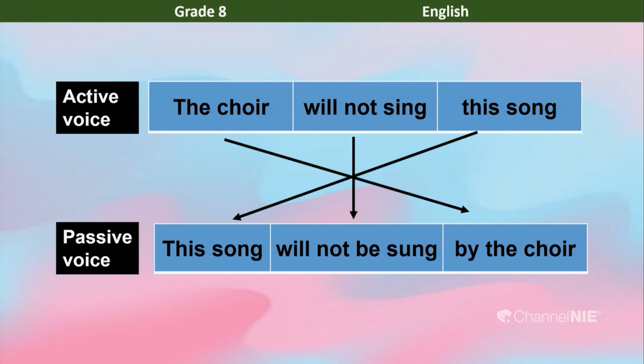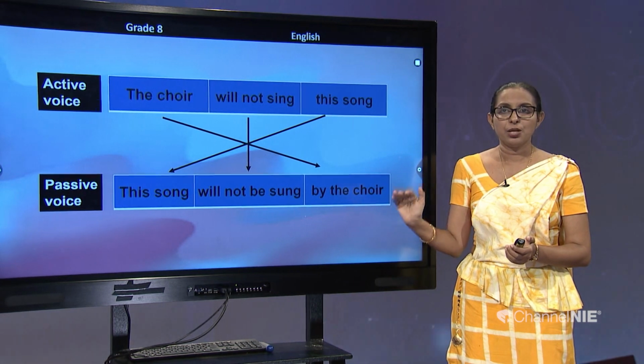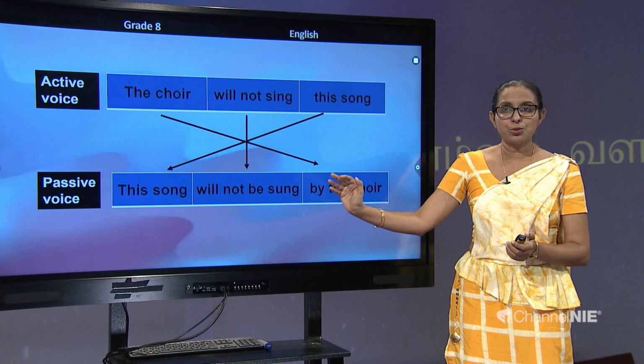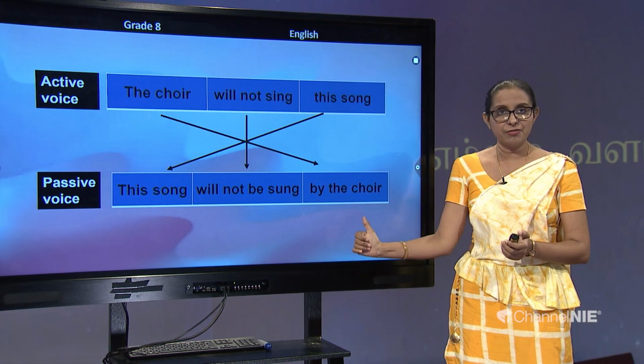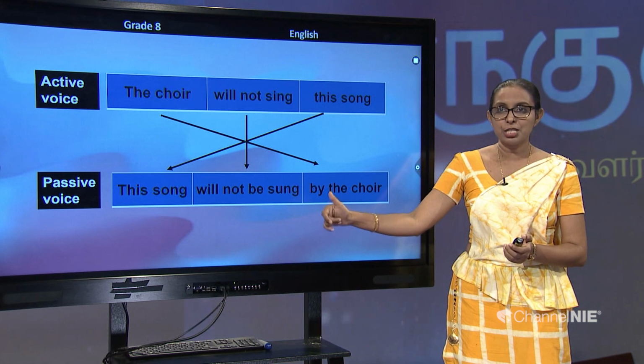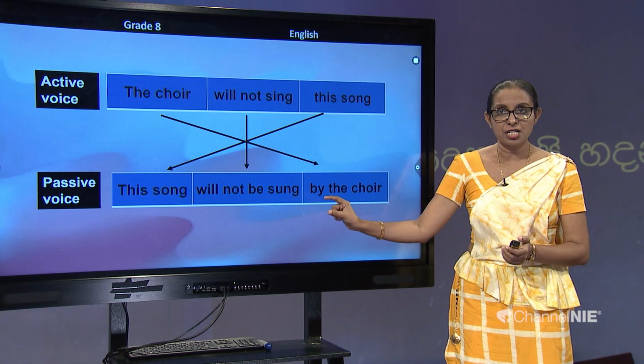When you write it in the passive voice, you know the word order changes. We have this song, and in between will and the be verb comes the word not. In between will and be comes the word not.